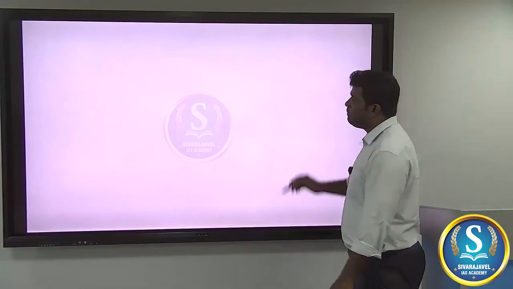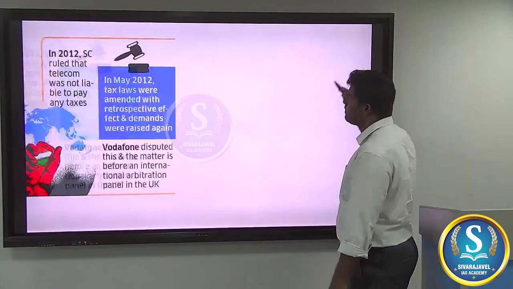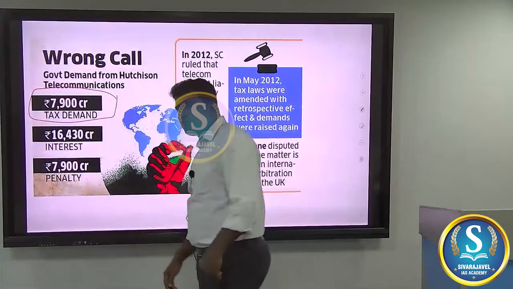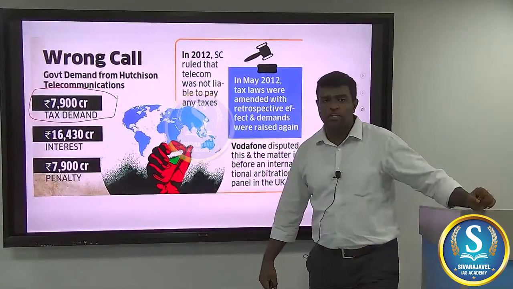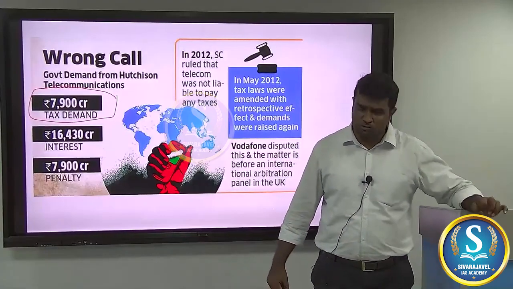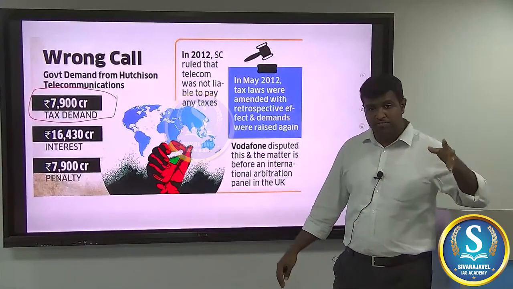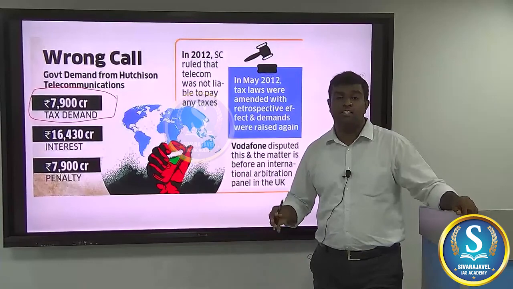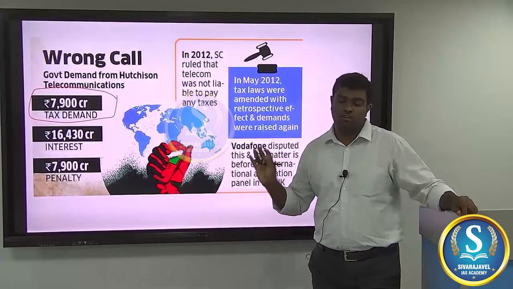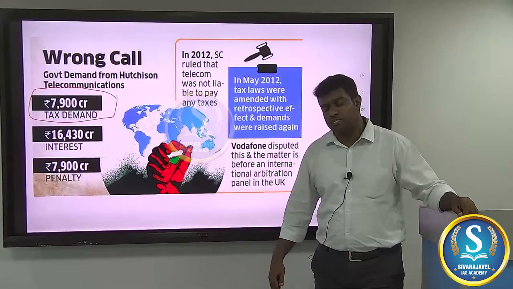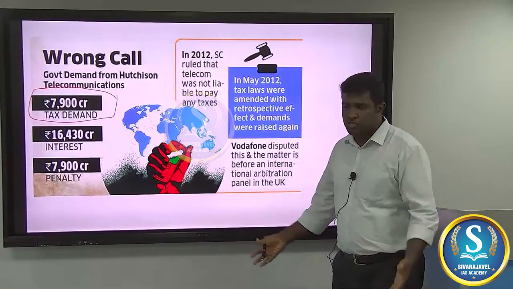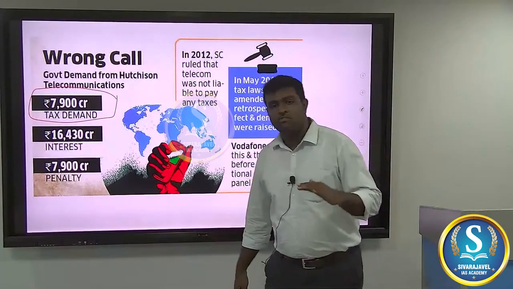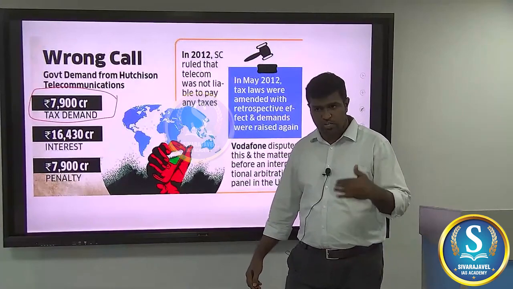As soon as it enters India, the Indian tax officials slap a tax demand of 7,900 crores. A notice goes to the doorstep of Vodafone that you have to pay 7,900 crores to the Indian government. They were baffled by this demand because they had not even started to earn revenue. When they asked for the reasons, the government said it is due to the capital gains that you have had over the years. Obviously, the company was not willing to accommodate this notice, and it said, we will fight it in court. It went to the High Court, it went to the Supreme Court.